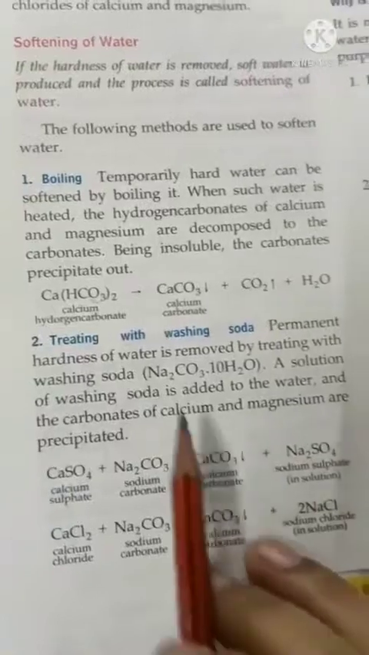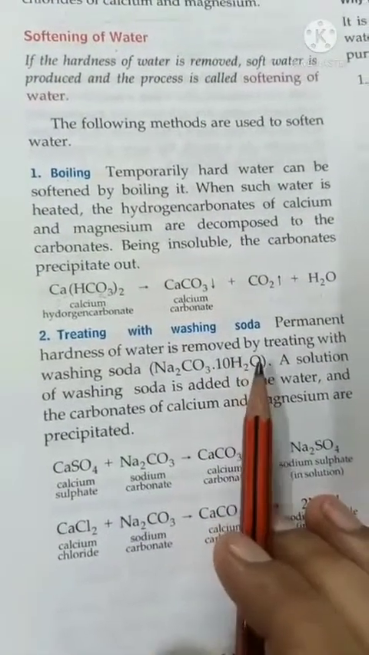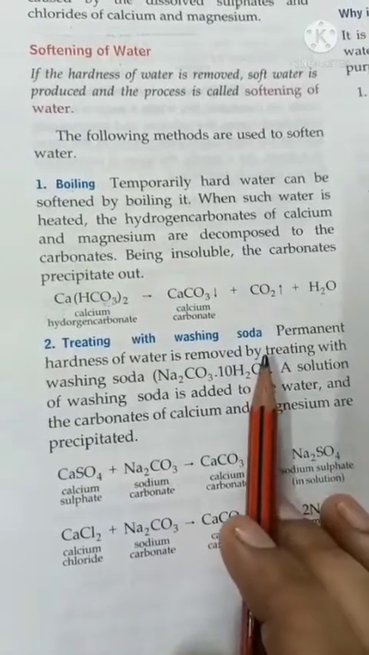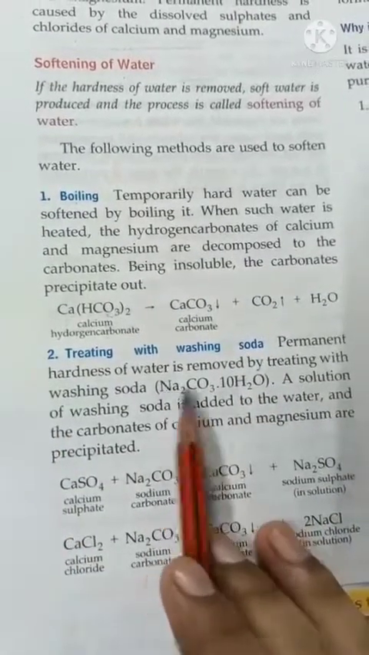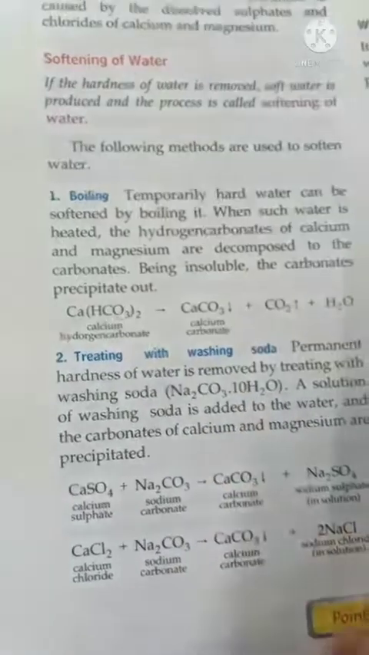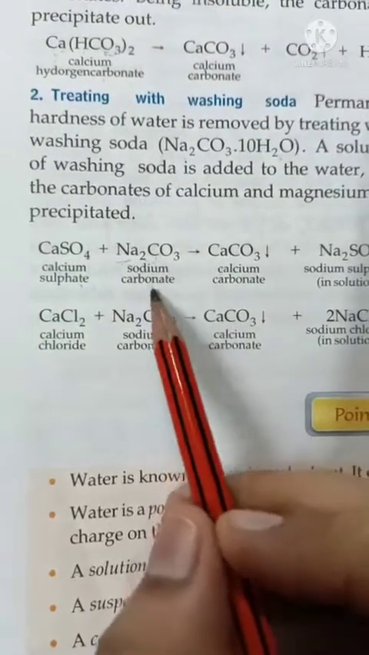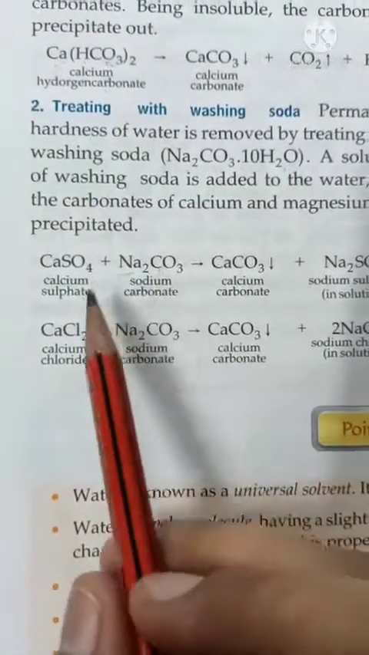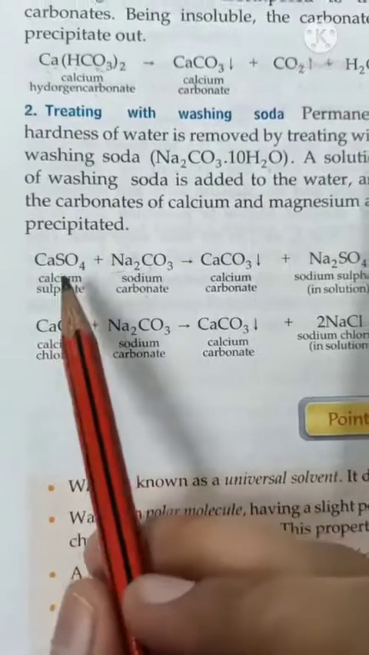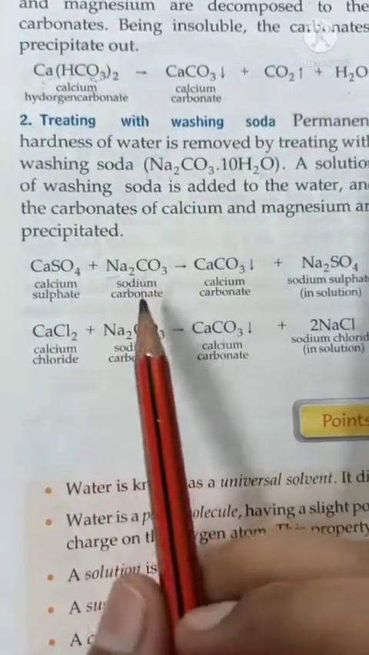Now, treating with washing soda. Washing soda is what? This is sodium carbonate. Okay, washing soda has the formula sodium carbonate with 10 molecules of water. This is a hydrate. Now beta, if we add sodium carbonate, means washing soda, in hard water containing calcium sulfate salt, then what will happen?